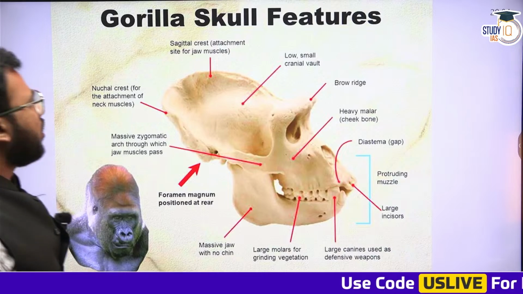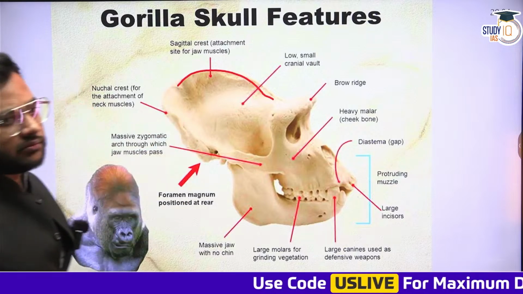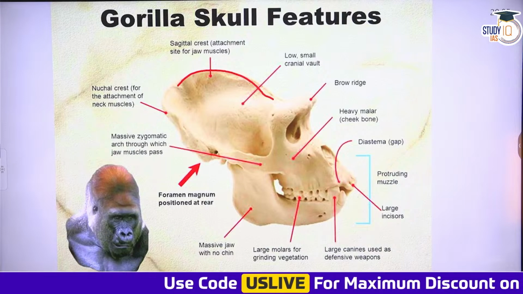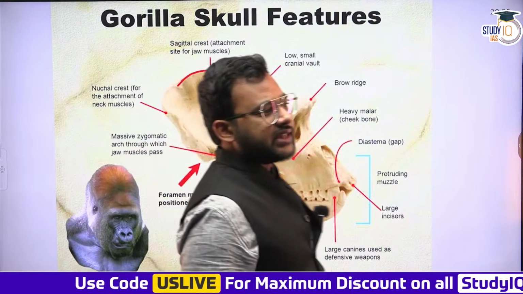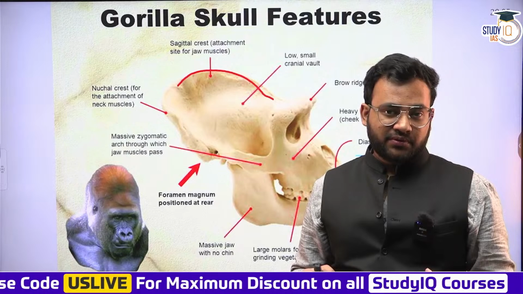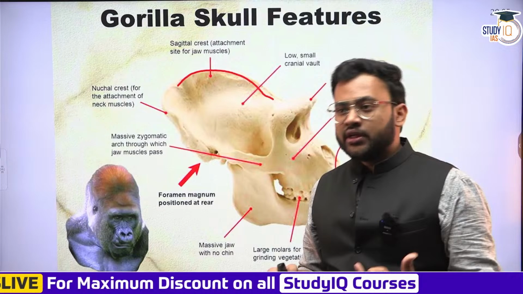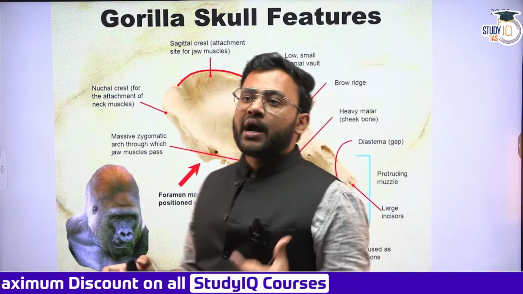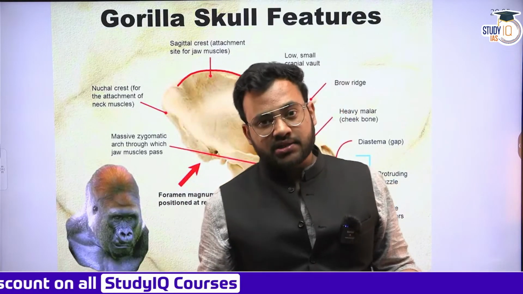Now, if you see the skull of the gorilla, this portion over the head is quite prominent. It is quite well marked and developed. It is quite protruding in nature. This particular region is called the sagittal crest. This sagittal crest acts as a muscle attachment site. For which sort of muscles? For the jaw muscles. If you see the past human or even the apes of the present day, their dietary pattern, their dietary choices and the food they eat and process is entirely different from ours.